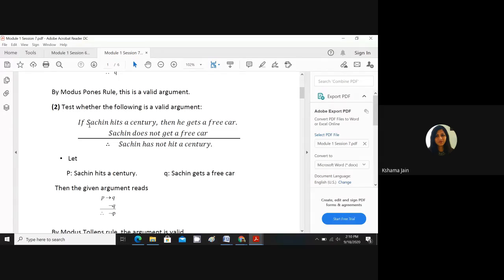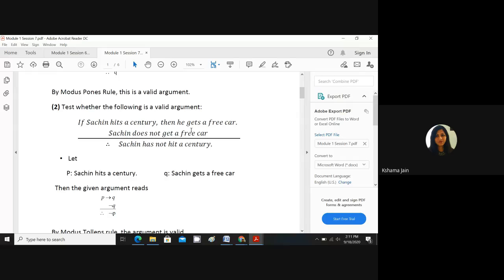You will identify the proposition. So you can see in the first statement, there are 2 statements. If and then is a connective connecting two propositions. One proposition is Sachin hits a century. It will be the first proposition. He gets a free car. So the P statement will be Sachin hits a century, and the Q proposition will be Sachin gets a free car. Okay, there are two statements.